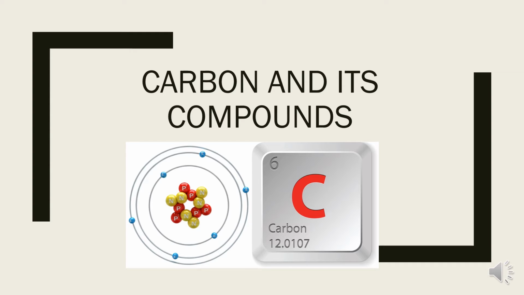And because carbon has 12 atomic mass, inside the nucleus of carbon there are 6 protons and 6 neutrons. And in case of carbon there are 2 shells. In the K shell 2 electrons are present, and in the L shell there are 4 electrons present.